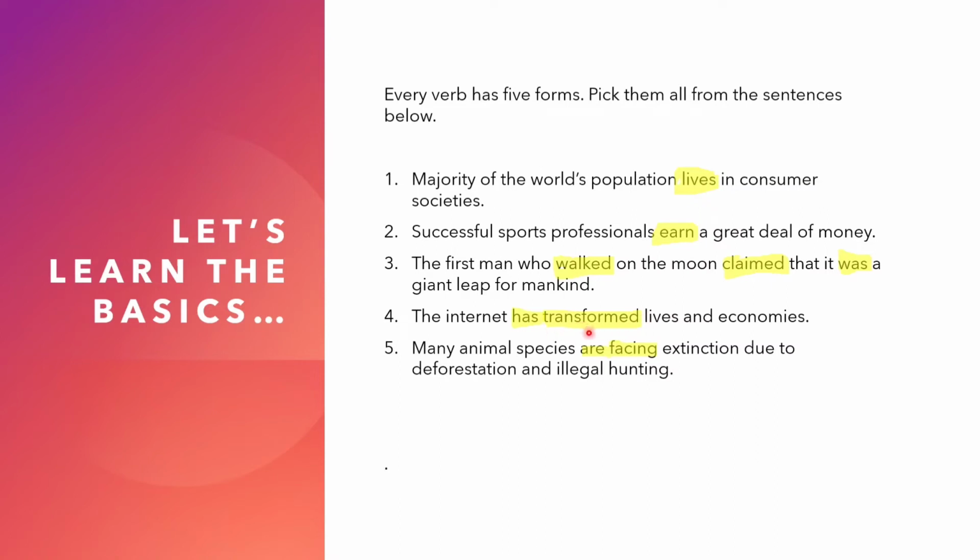And we understand that it is V3 because it is used with a helping verb here. It is not directly used after the subject, the internet. So you have to remember that V2 cannot be used with a helping verb. So that is the way we understand V2 and V3. So here, many animal species are facing, you can see there is one helping verb, are, followed by ing form, facing. So from this, we can understand that there are 5 forms of the verbs. They are V1, V2, V3, ing form, and S form.